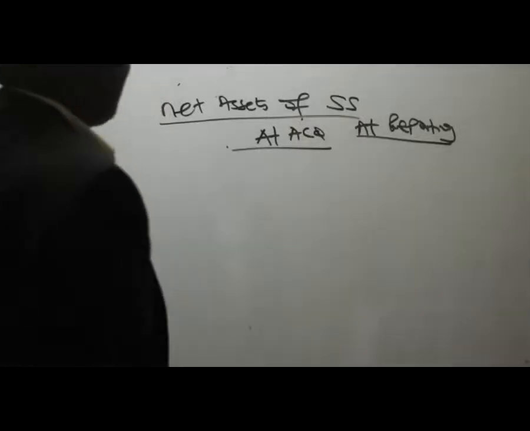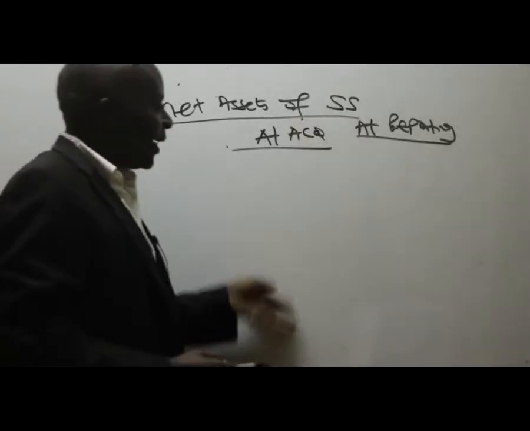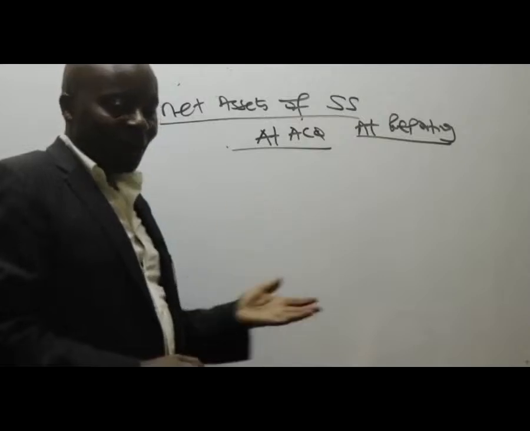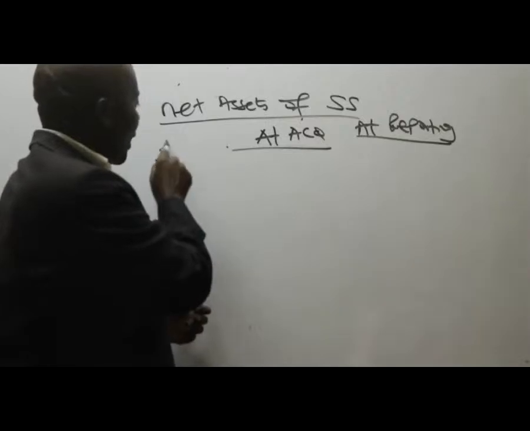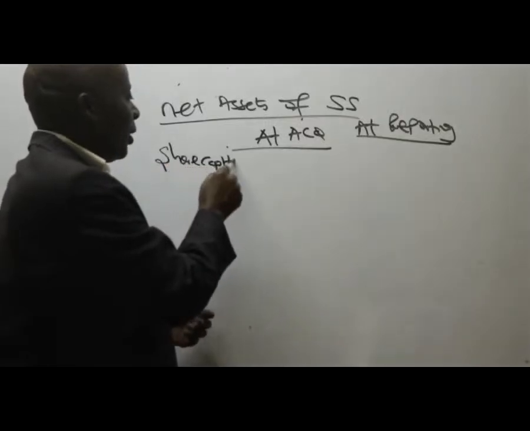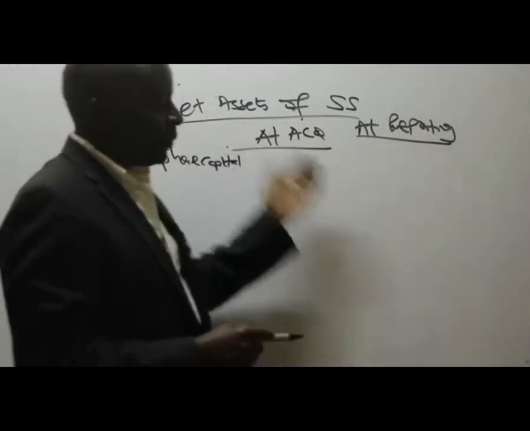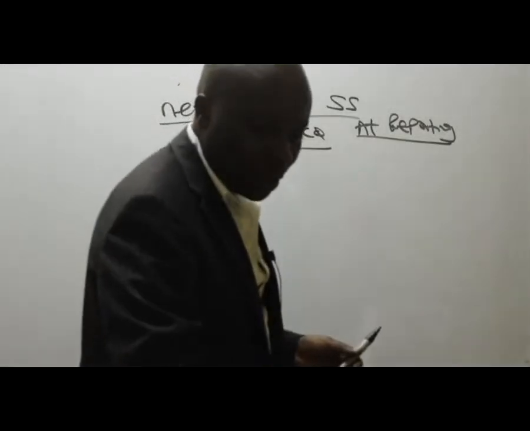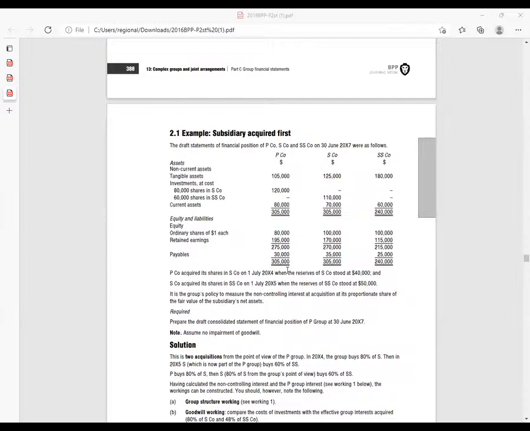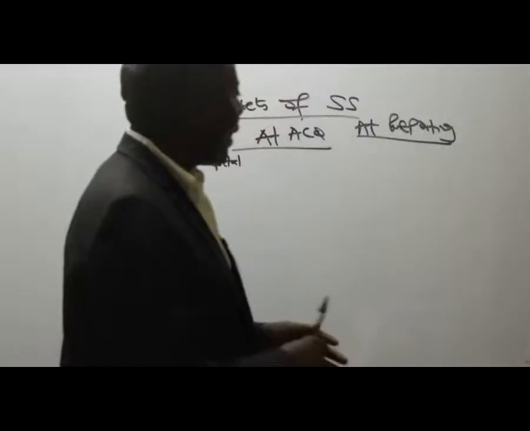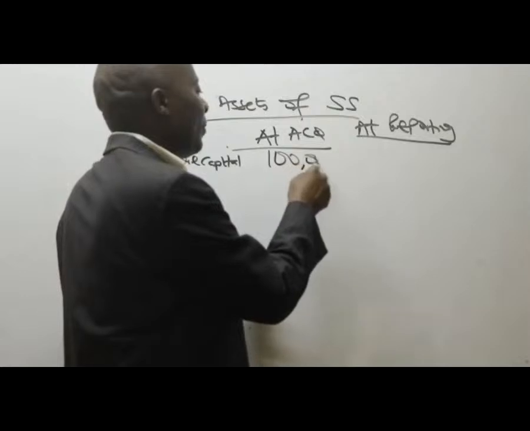So we come here, and when I hear net assets, I know net assets very well. These are the reserves. These are the equities. These are the fair value adjustments. So I'll start always with share capital, your subsidiary, your SS. What does the share capital of the subsidiary SS say? It's 100,000. This does not change; this is free marks.